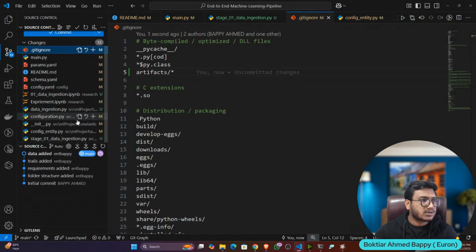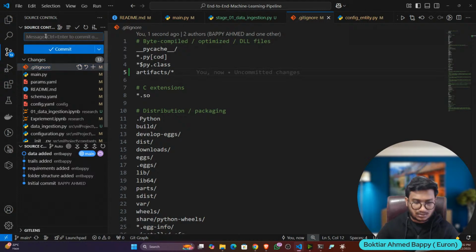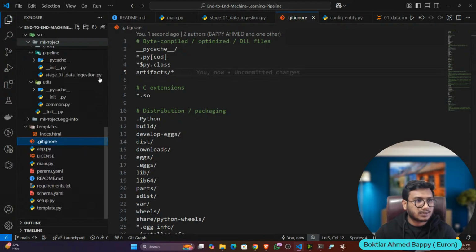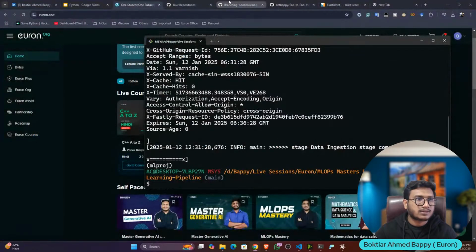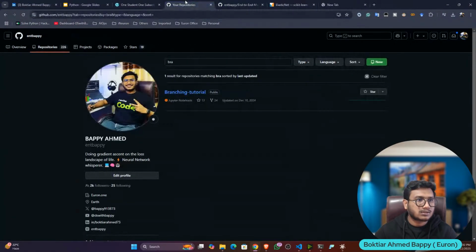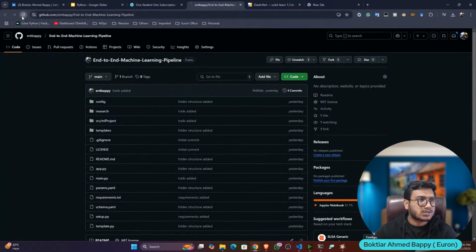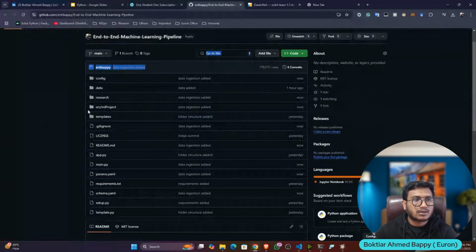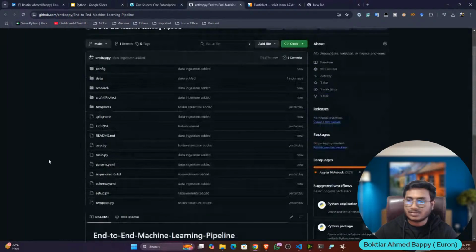Now see, there is no data. Now I can upload. Data ingestion added. And now if I go to my GitHub, refresh, see, data ingestion has been added. Okay, now you can pull the changes and you can execute in your system, guys, all of you.